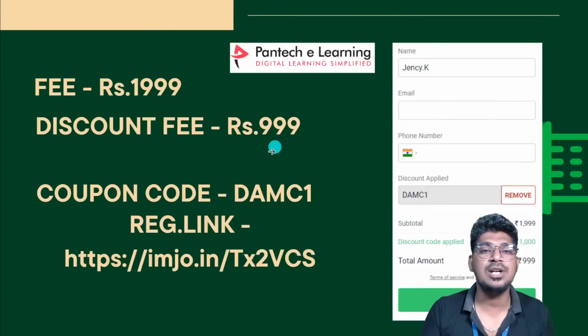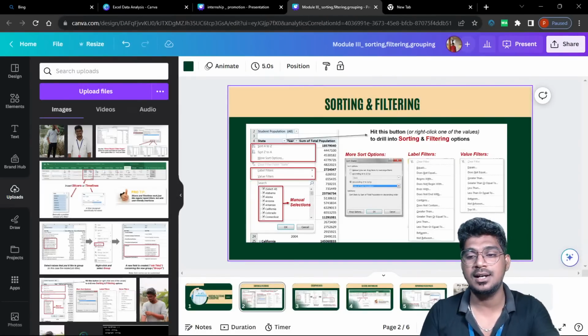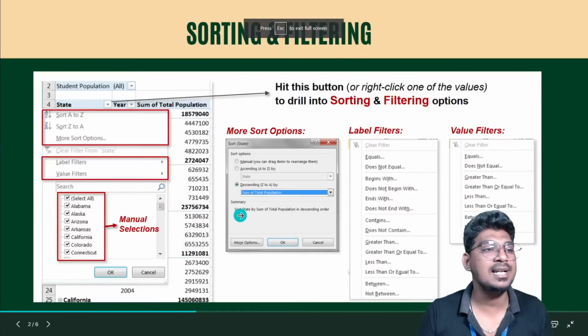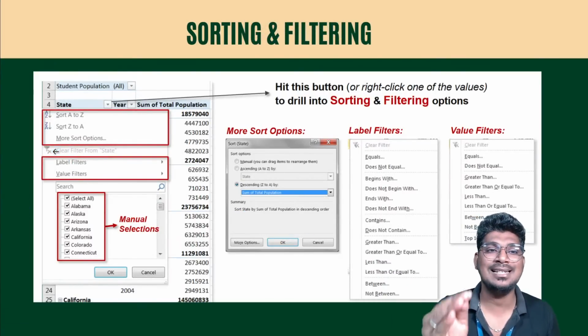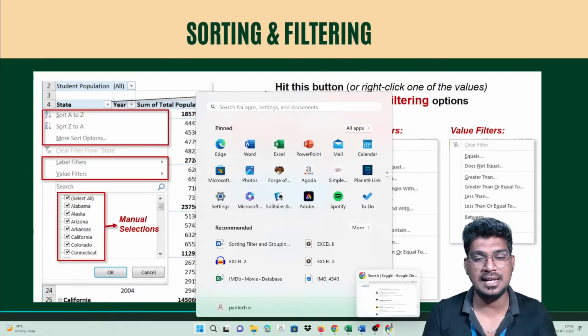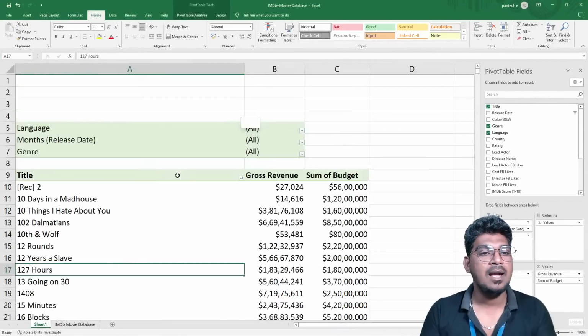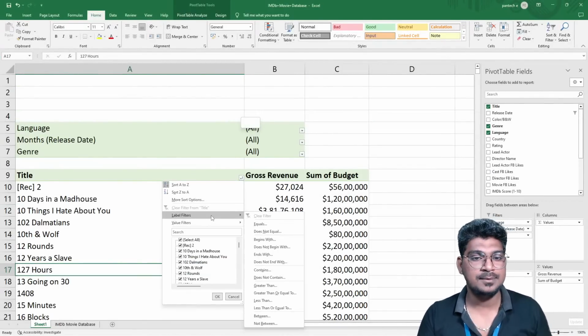Right, now without delay, I'm going to move to the label filtering and also the value filter. What is the meaning of the label filter? It is based on the text. What is the meaning of the value filter? It is based on the value. That's it. So I'm going to show the demo. Just open this one, and I'm going to select this label filter. Okay, clear all this. So, label filter.